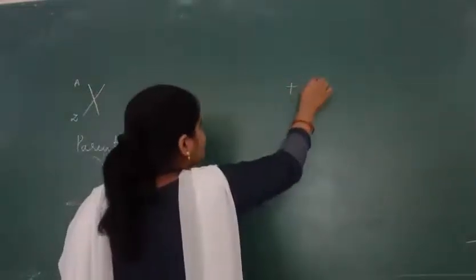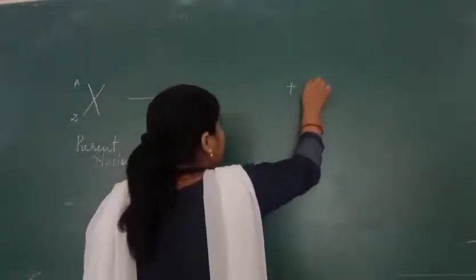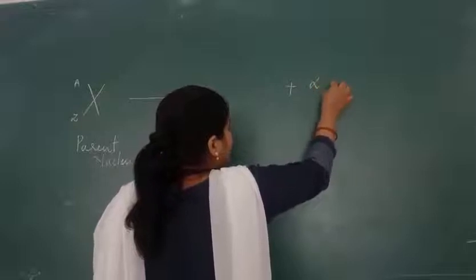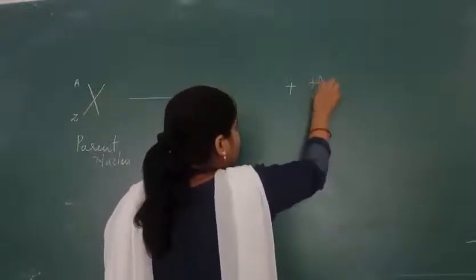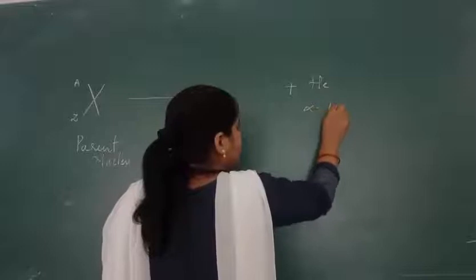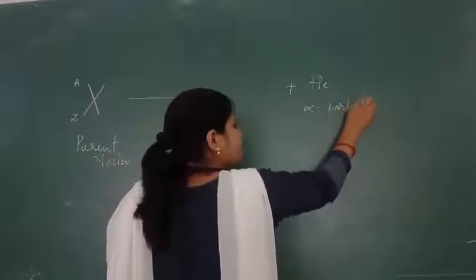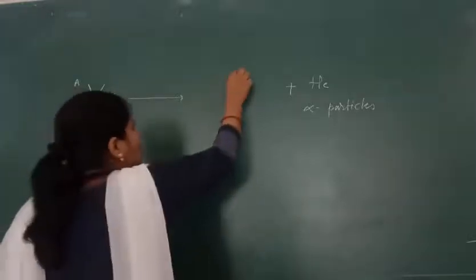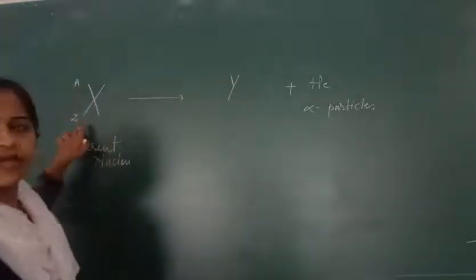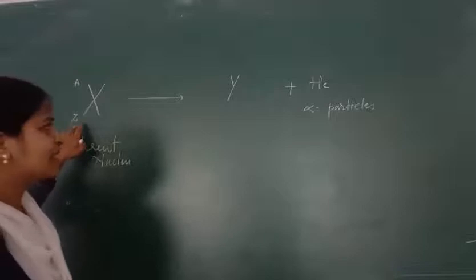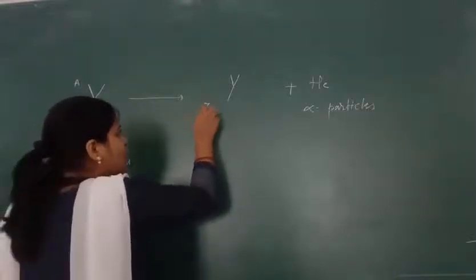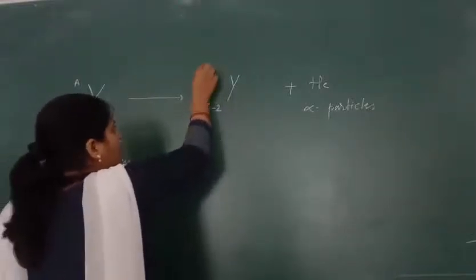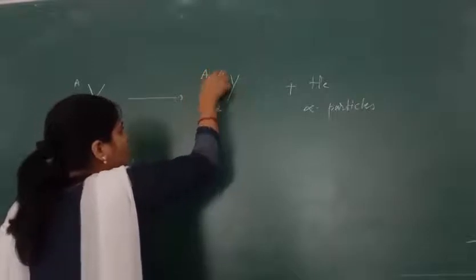When an alpha particle, which is denoted by the helium nucleus, comes out from this parent nucleus, you will find that in the daughter nucleus the atomic number, which was Z, is decreased by 2 and the atomic mass is decreased by 4.